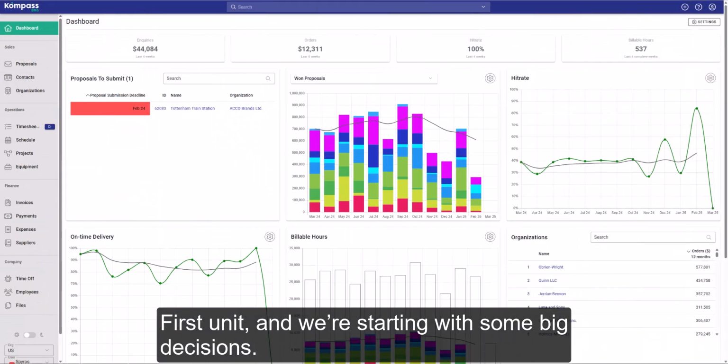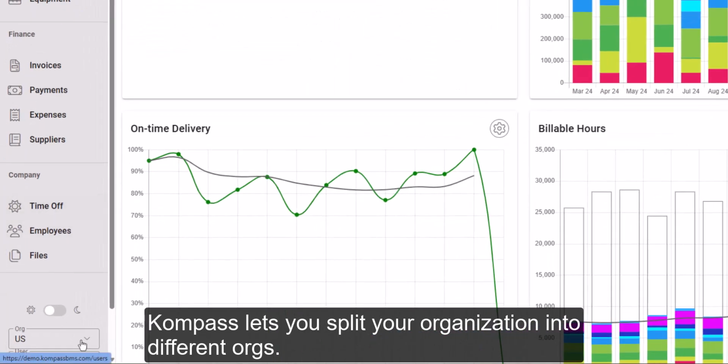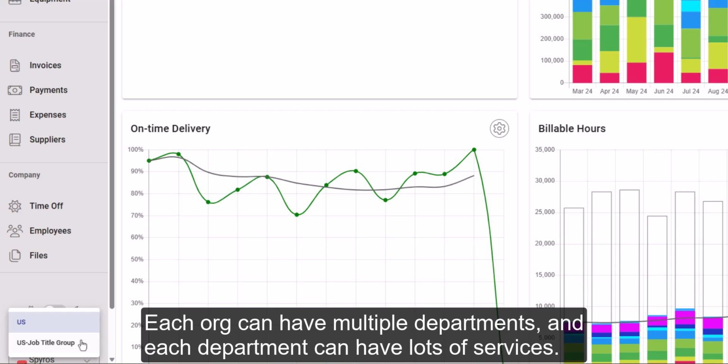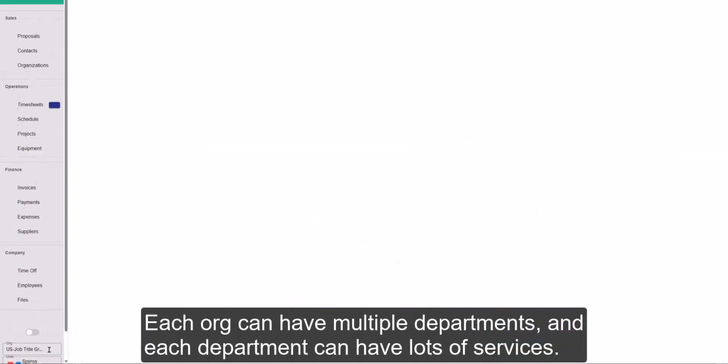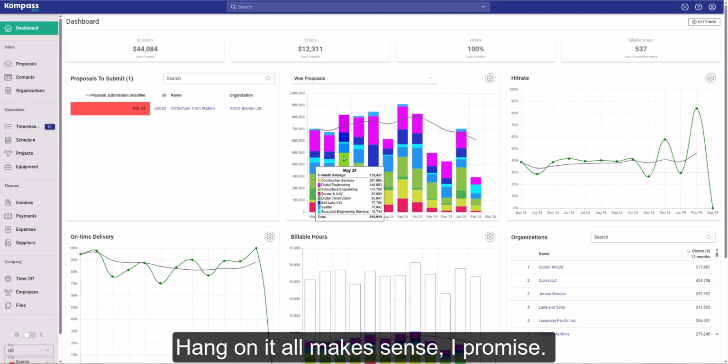First unit, and we're starting with some big decisions. Kompass lets you split your organization into different orgs. Each org can have multiple departments, and each department can have lots of services. Hang on, it all makes sense, I promise. Think of it that way.